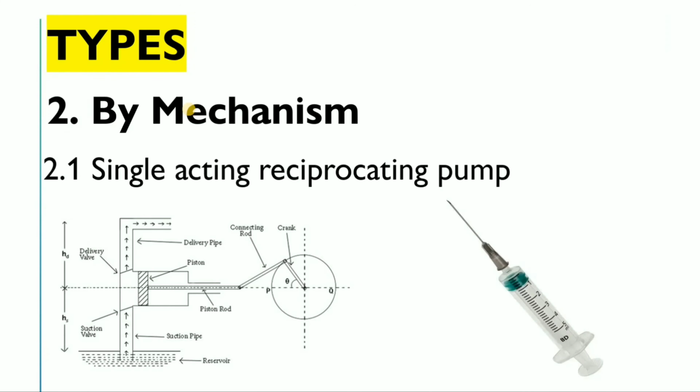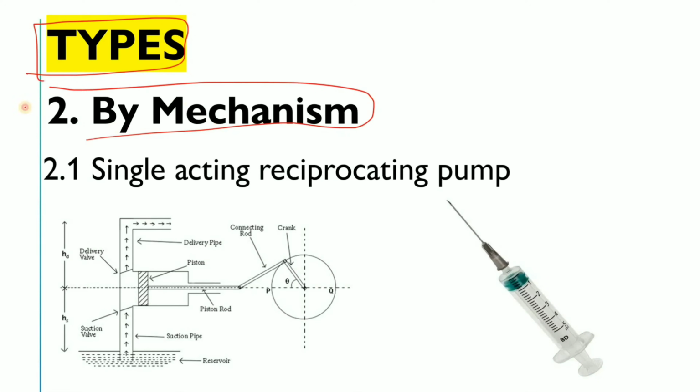And if you classify the reciprocating pump by mechanism, this is very important for us with respect to the industry point of view as well as with respect to the exam. The first is the single acting reciprocating pump. This is the picture of the single acting reciprocating pump. So what is the meaning of it?